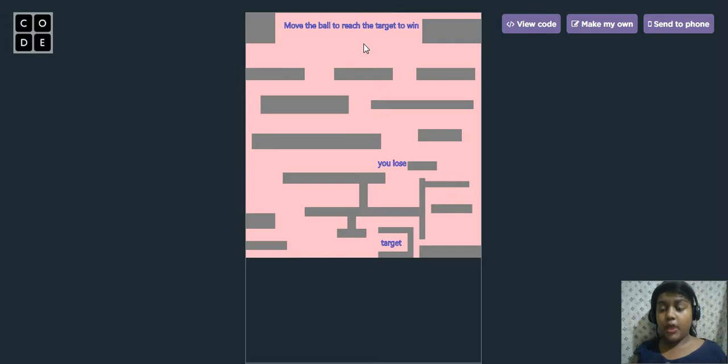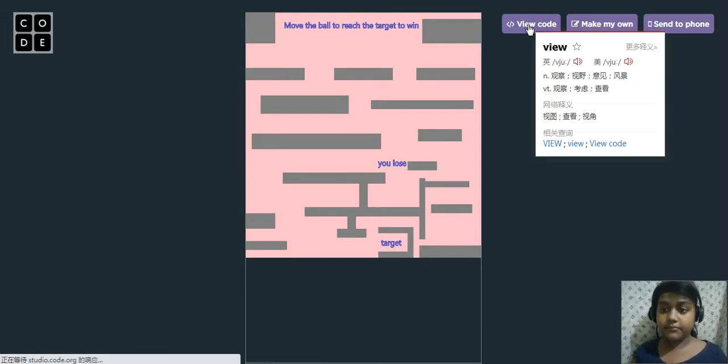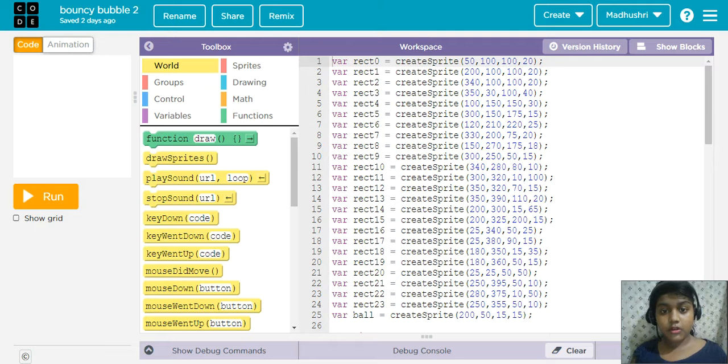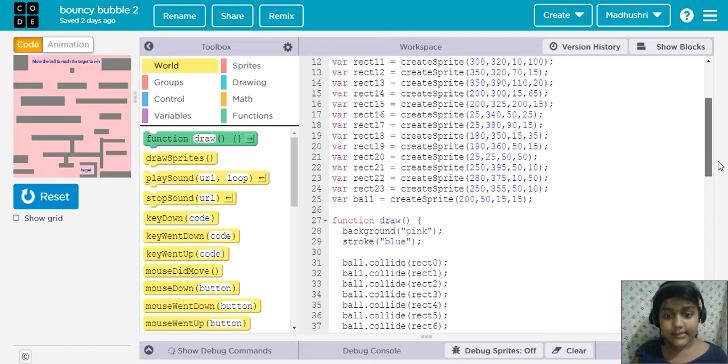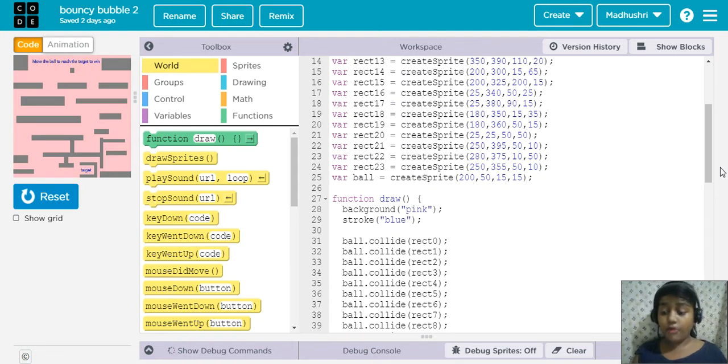Now we are going to see how we made this project. We are going to click on view code to see the code. So this is how I made it. Variable rectangle 0 is equal to create sprite, which means this thing, or these obstacles. These are rectangles. Totally 24 rectangles I have made, and one ball. This is one ball and 24 rectangles.